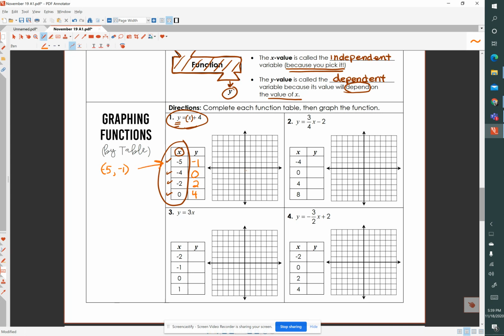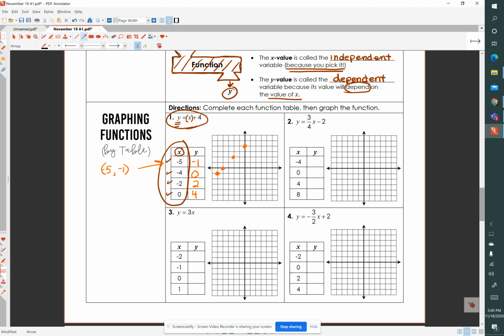Now we need to graph them. So -5, -1, 1, 2, 3, 4, 5, right there. -4, 0, -2, 2, and 0, 4.